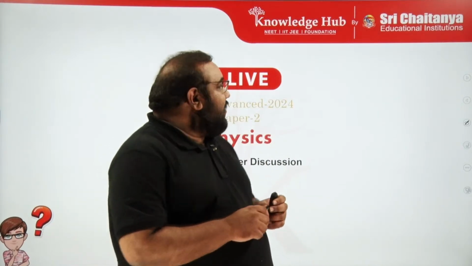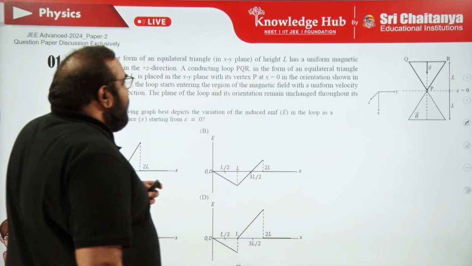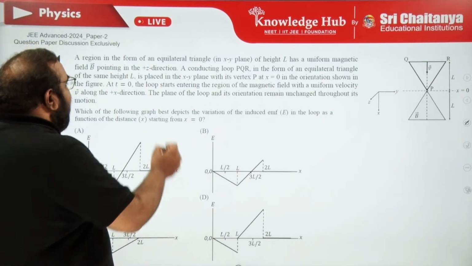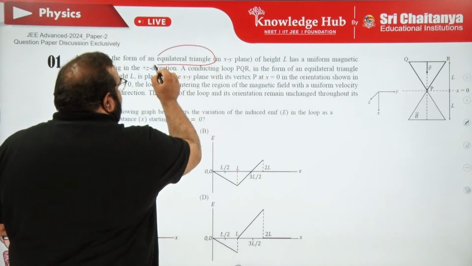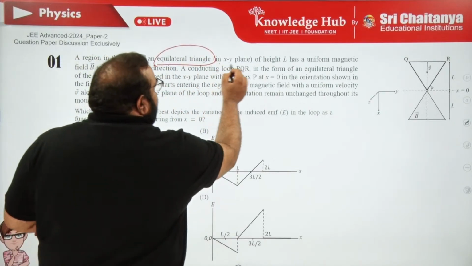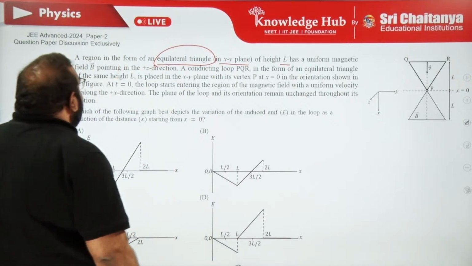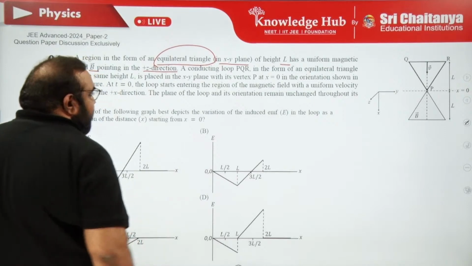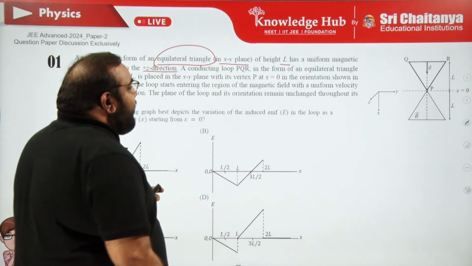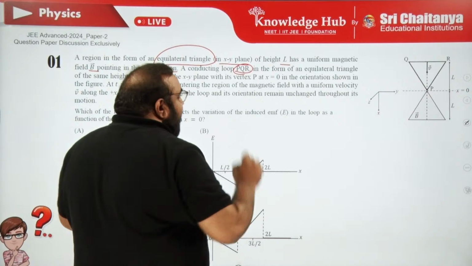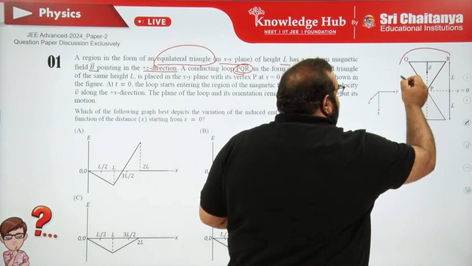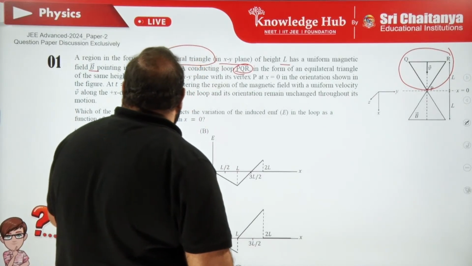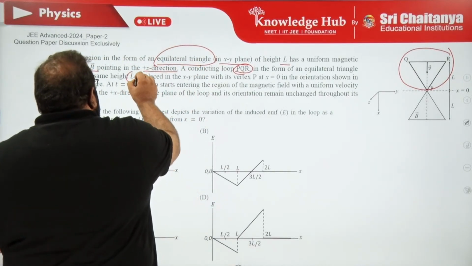Now, let us see the first question. A region in the form of an equilateral triangle in the XY plane of height L has a uniform magnetic field B bar pointing in the positive Z direction. A conducting loop PQR, observe the diagram also carefully. Here it is a conducting loop PQR in the form of an equilateral triangle of the same height L.